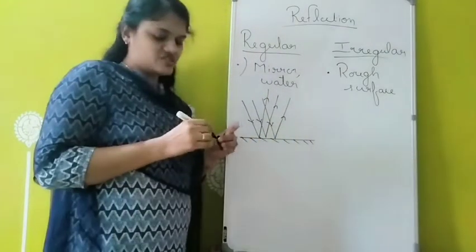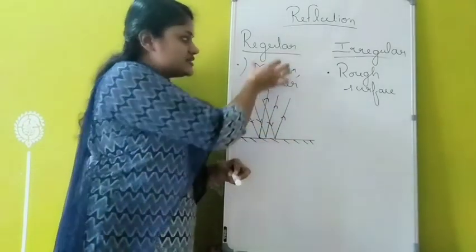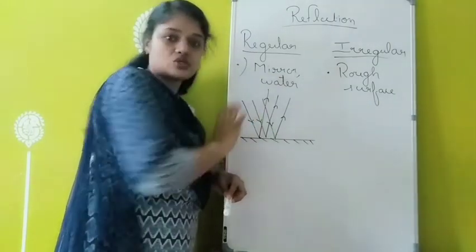So here we can see that all the reflected light rays are going parallel. So in the case of regular reflection, all the reflected light rays are passing parallel to each other.